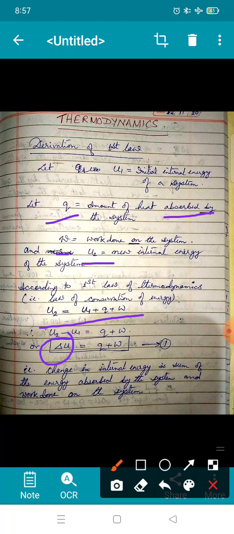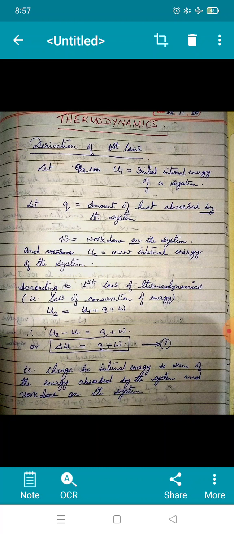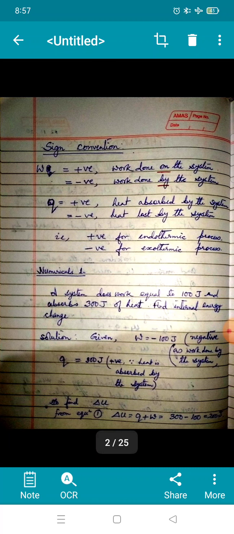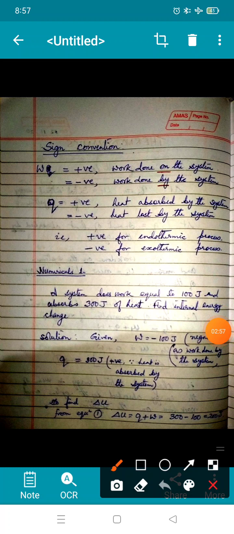That is, change in internal energy is nothing but the sum of the energy absorbed by the system and work done on the system. Now we have some sign conventions regarding Q and W, and it is very important for you to know. Sign convention: we consider work to be positive if work is done on the system, and it is negative if work is done by the system.